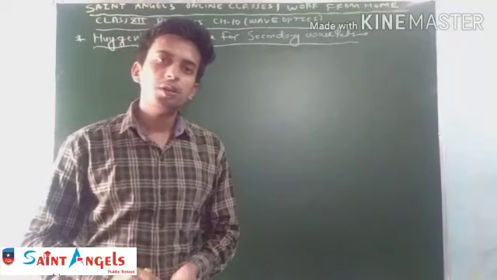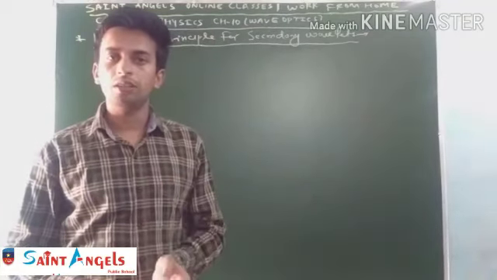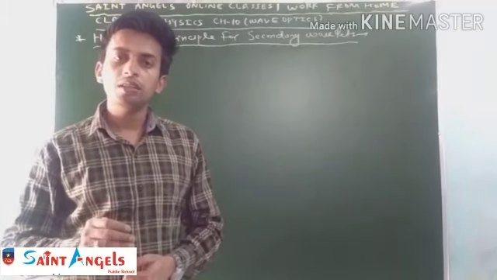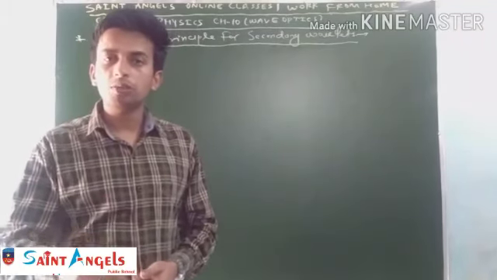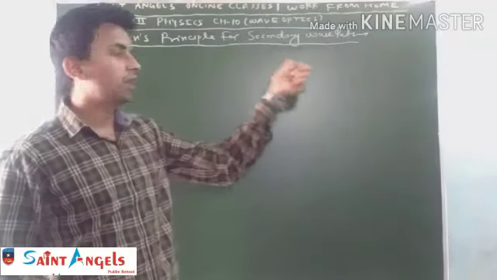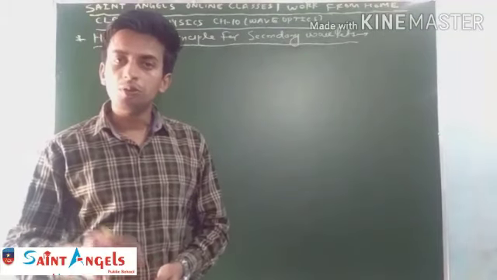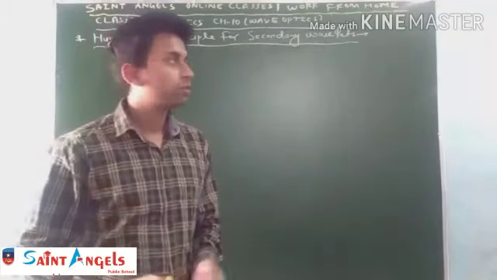It means if we are given a previous location of a wavefront and we have to find the new location after 2 seconds or 3 seconds, then by using Huygens principle of secondary wavelets we can determine or draw the new location of the wavefront. So let's start.